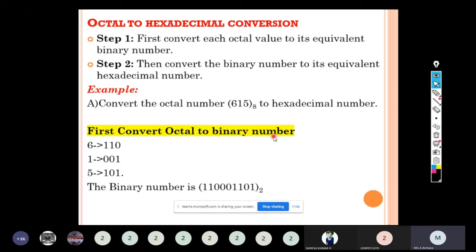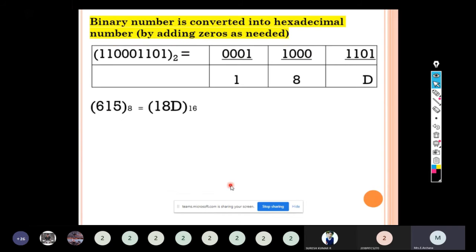We have seen the process already, right? How to convert octal to a binary number? The given octal number will be represented by an equivalent binary number. In the question we have 615. So 6 will have the code 110, 1 will have the code 001, 5 will have the code 101. So the first step is over. The given octal number is converted into a binary number. Now this binary number is grouped by 4 bits and we will get the hexadecimal number. We have to start grouping from the LSB. When we combine by 4 digits, if we do not have sufficient bits, then we can add zeros. So the equivalent hexadecimal number is 18D.